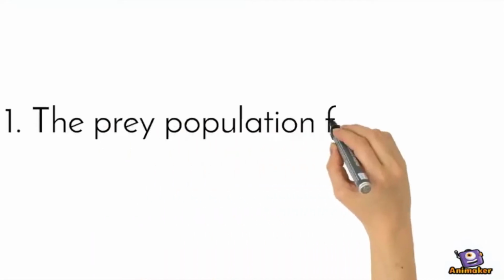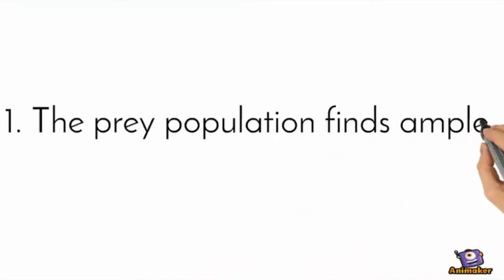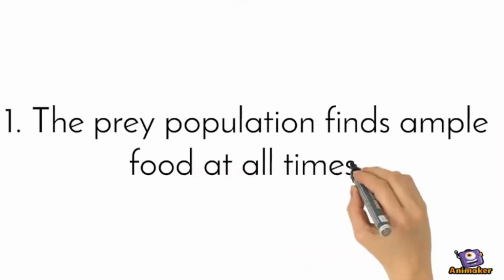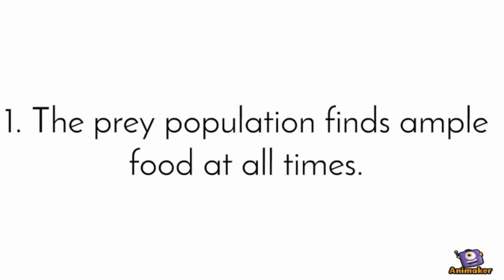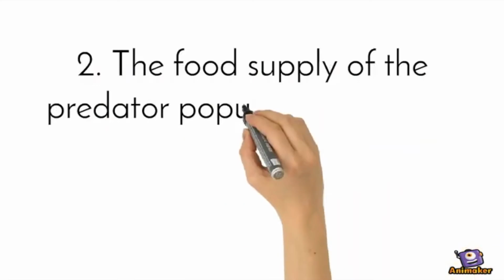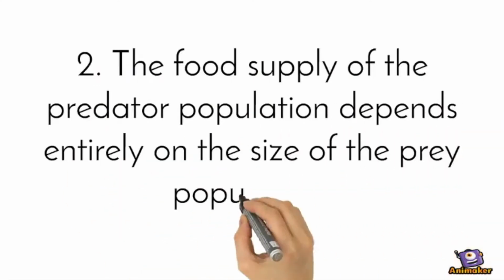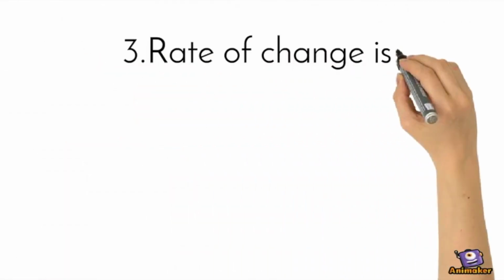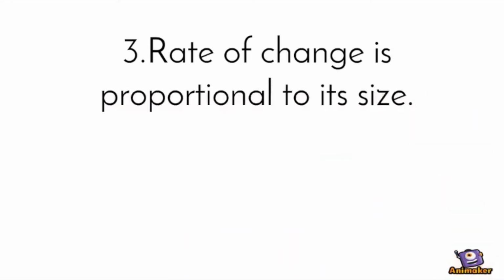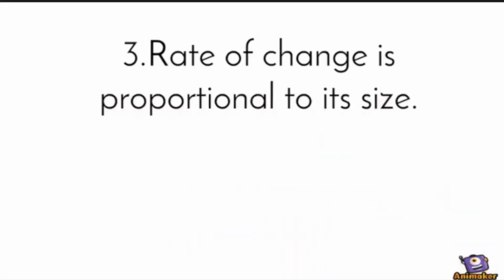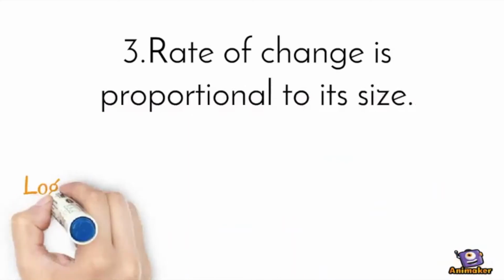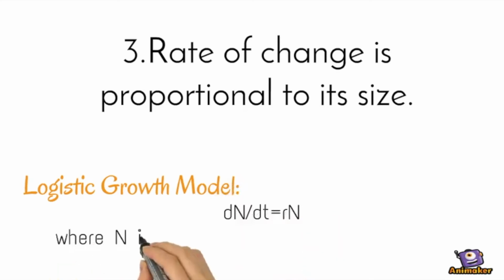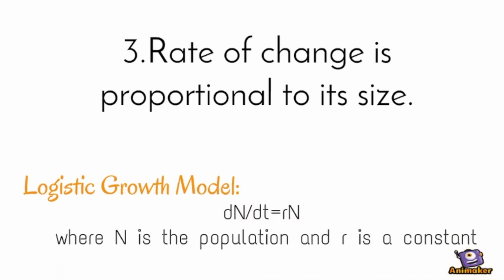To make the simulation, the model has to satisfy the following assumptions. Number 1, the prey population finds ample food at all times, so the prey side always has food to eat. Number 2, the food supply of the predator population depends entirely on the size of the prey population. Number 3, the rate of change is proportional to its size. This is also the most important assumption in our model. This principle is based on the exponential growth of the logistic growth model: dN over dt equals r times N, where N is the population and r is a constant.